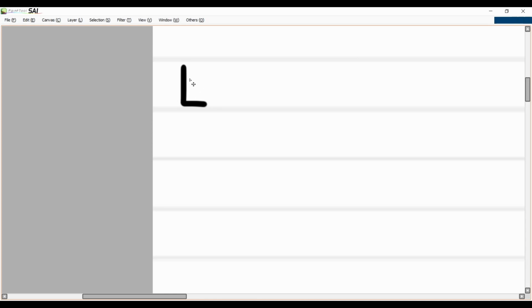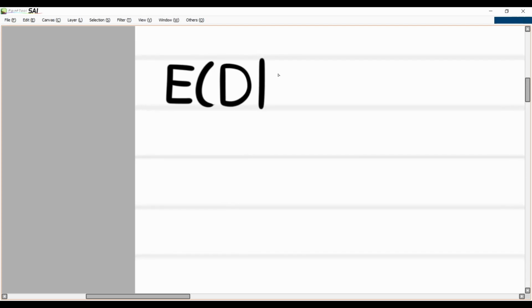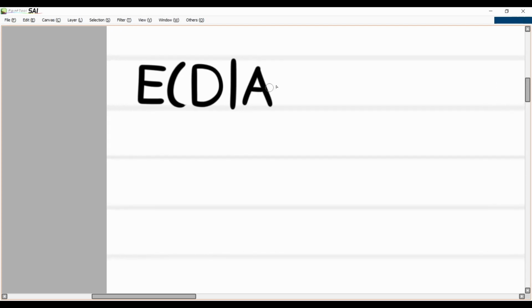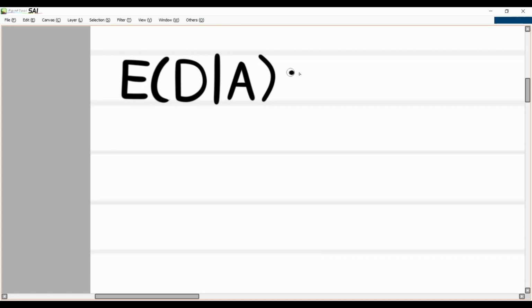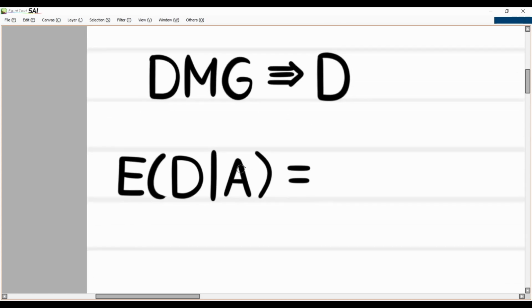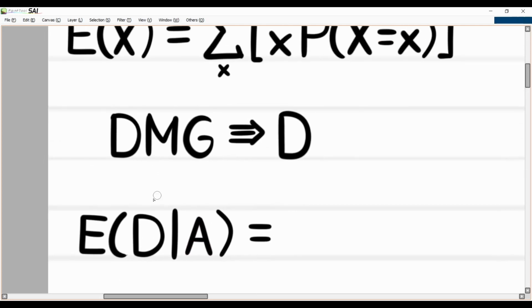So first off, we have the expected value of our damage given our assumptions. Again, one of them is that our damage only really relies on very few factors, probably crit, and whether or not our damage deals a crit hit. That is probably one of the main assumptions that we put here. Anyway, that is how we write the expected value of our damage.